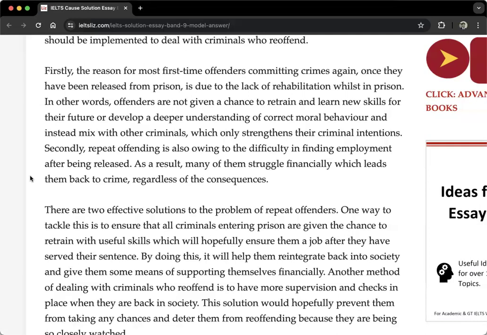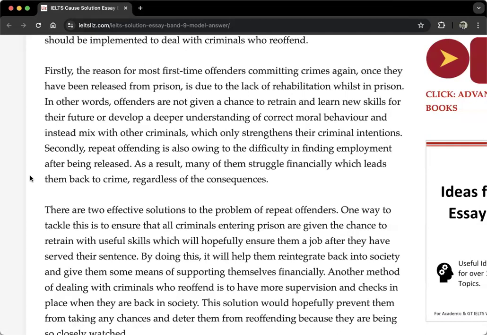This idea is explained then. In other words, offenders, so criminals, are not given a chance to retrain, to train again, to have a good new profession and learn new skills for the future, or develop a deeper understanding of correct moral behavior.